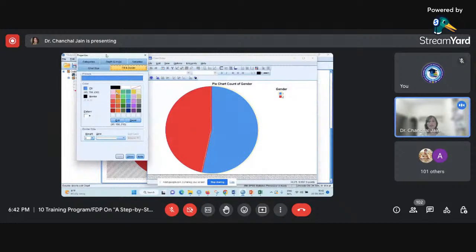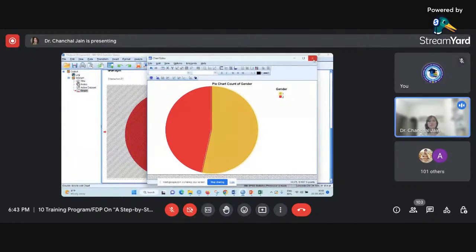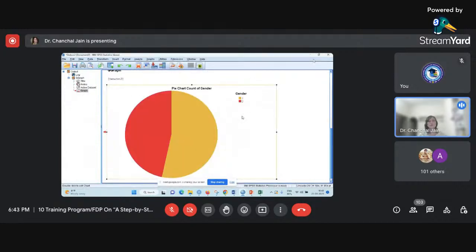The color of this slice is blue, and I want to make it this color. So I can do that and apply this. Once I do that, you would be able to see this color has changed. Now I can close the chart editor, and I can see the changes in the output window. So that way, some types of color changing, editing, and formatting you can do using the chart editor in SPSS. This way you can plot your graphs.